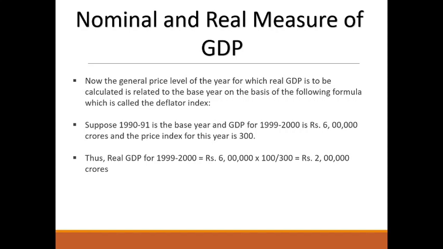We can formulate it as: GDP for the base year into 100 upon index for this year is equal to real GDP. By putting the values in this formula, we get 2 lakh crores as the real GDP.